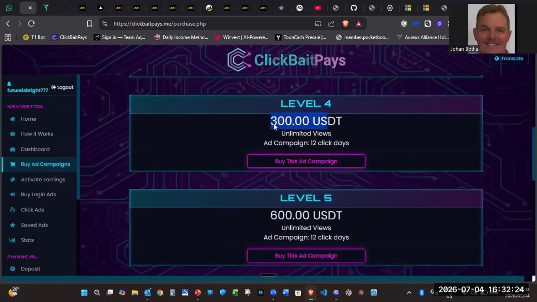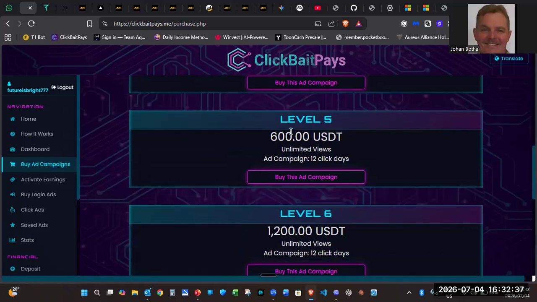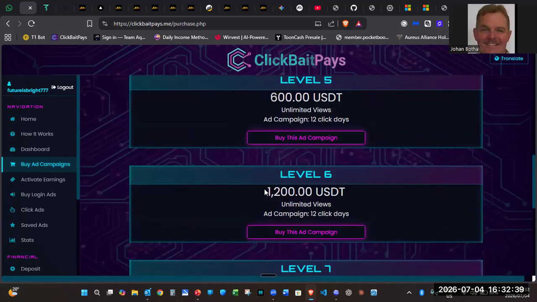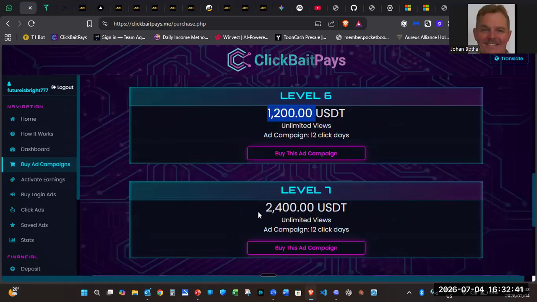Here you can see it is going to cost you $300 to get to level 4, for 12 days, then after 19 days you will receive your payout. Then level 5 is $600, level 6 is $1,200, and level 7 is $2,400. And there are a lot of members already on level 7.